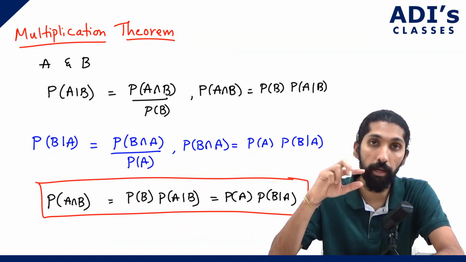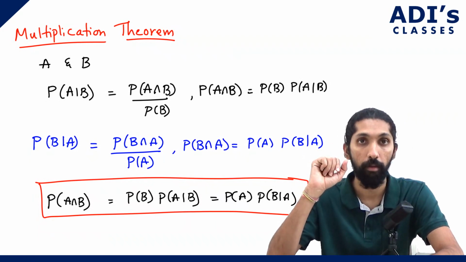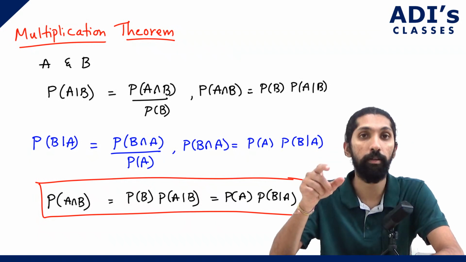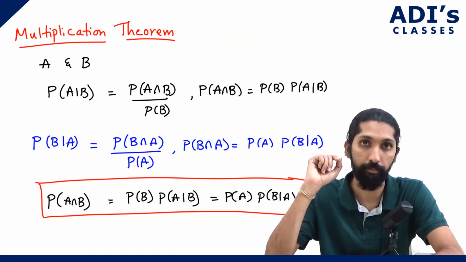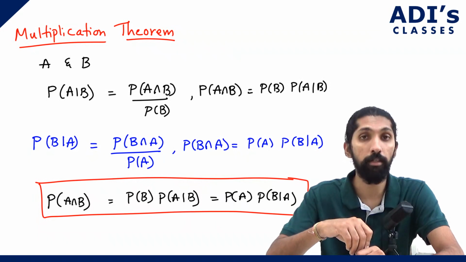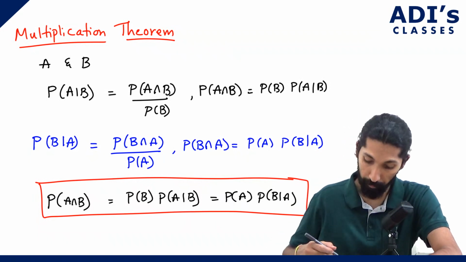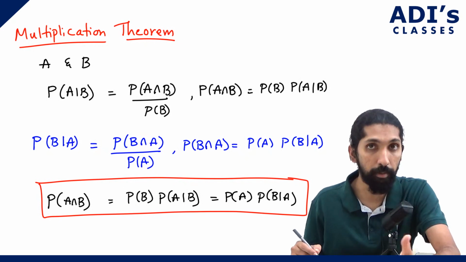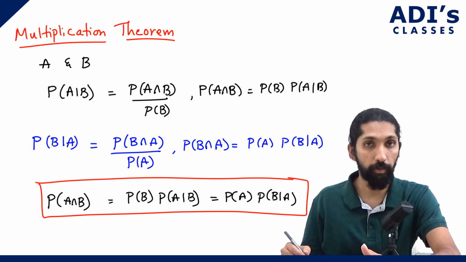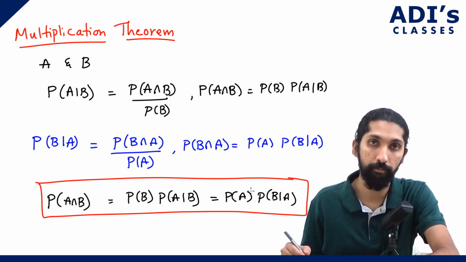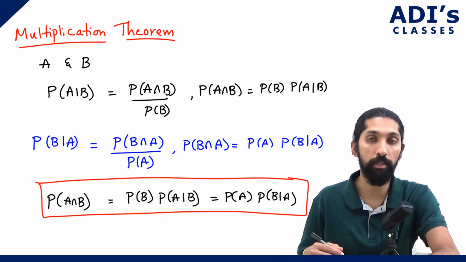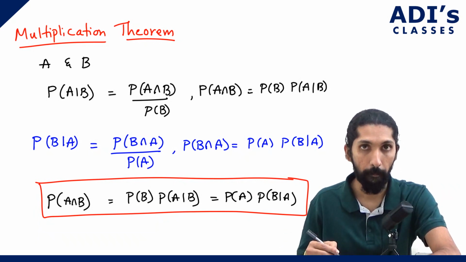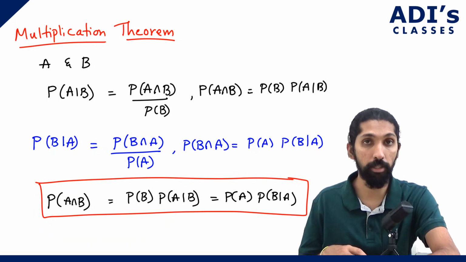we are looking at the intersection part. That scenario is where we use the multiplication theorem. And this is the result of the multiplication theorem: P of A intersection B is P of B into P of A given B, or P of A into P of B given A. So this is going to give us the result. Fair enough. This is the answer for multiplication theorem.